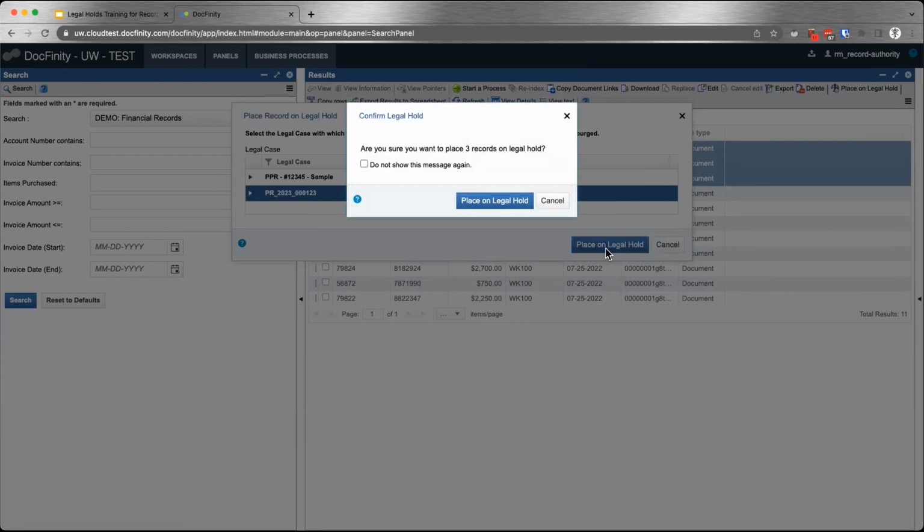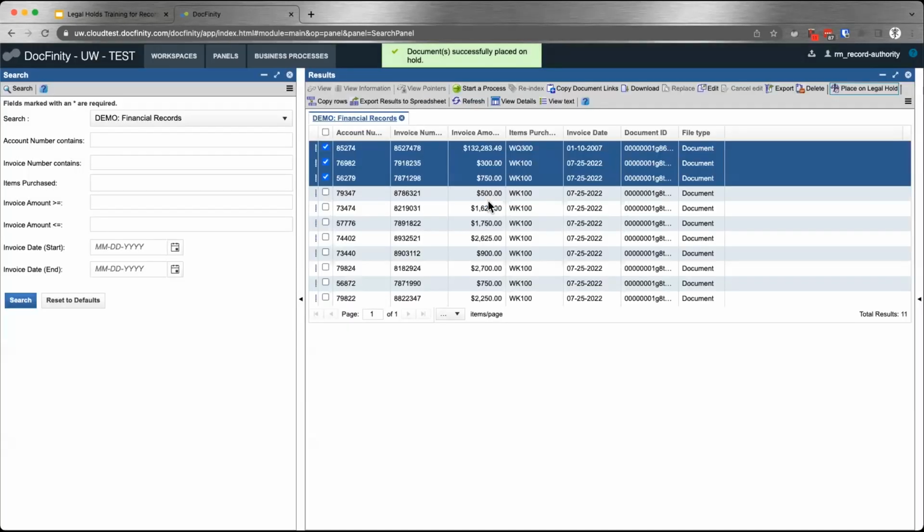Docfinity will ask you to confirm if you're really sure, because remember that once you put records on hold, they are essentially indestructible forever in Docfinity until the hold is lifted. And you can click on this checkbox if you don't want this confirmation dialog to appear anymore. So I'm going to click on this button. Now those 3 documents have been successfully placed on hold.